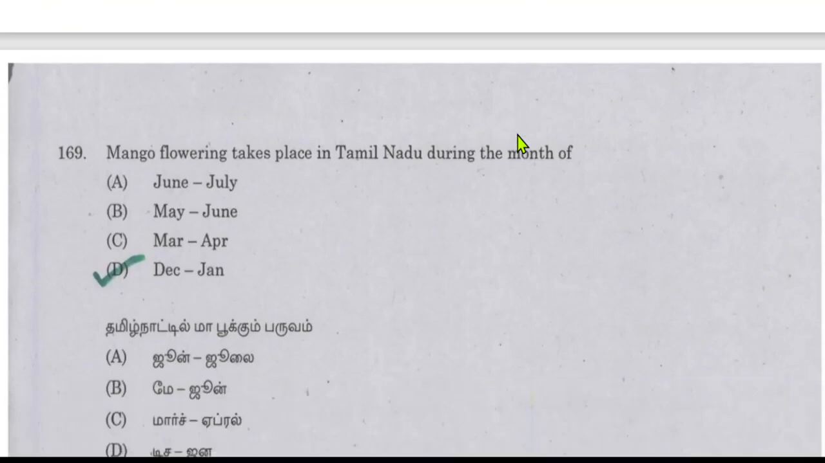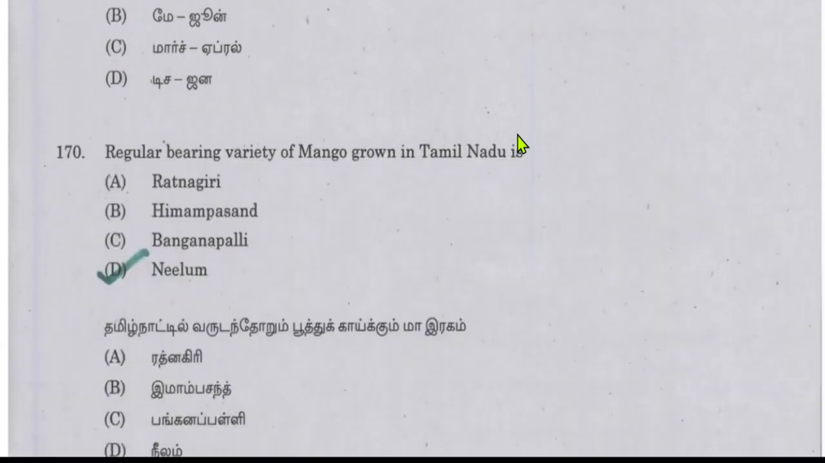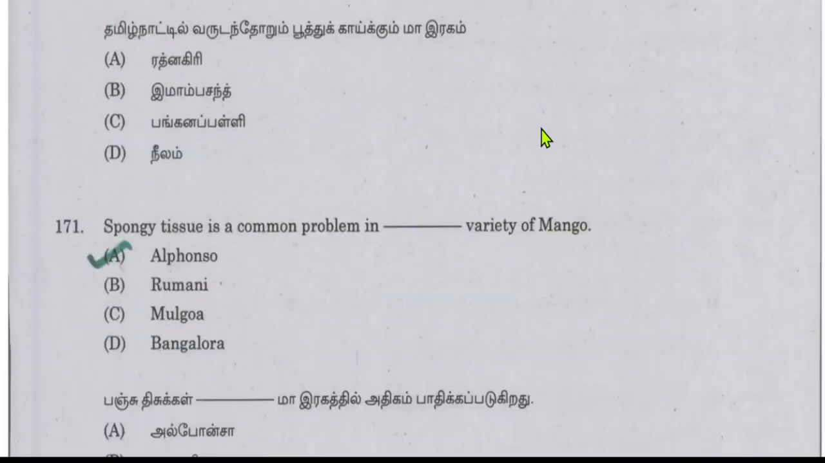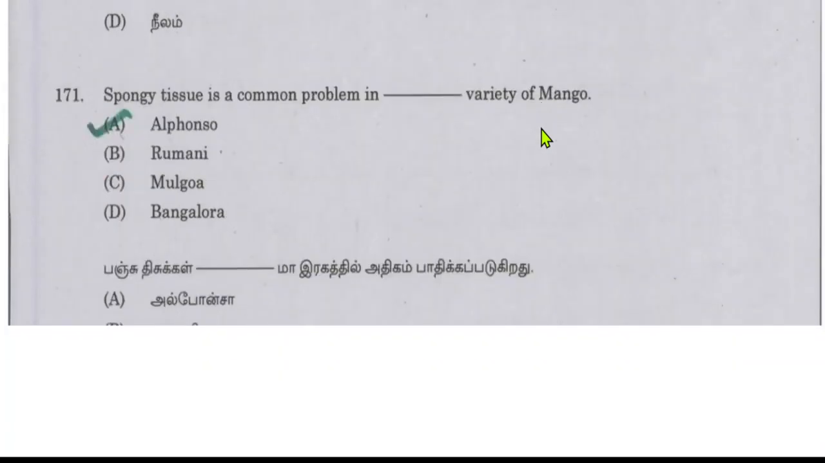Mango flowering takes place in Tamil Nadu during the month of December to January. Regular bearing fruit of mango grown in Tamil Nadu is Neelam. So regular bearing and off season variety. Regular bearing means in every season of mango cultivation, they bear fruits. Off season variety bears in alternate years. Alternate bearing. Spongy tissue is a common problem in the variety Alphonso. Alphonso mango is usually exported from India to foreign countries, but this variety suffers from spongy tissue.